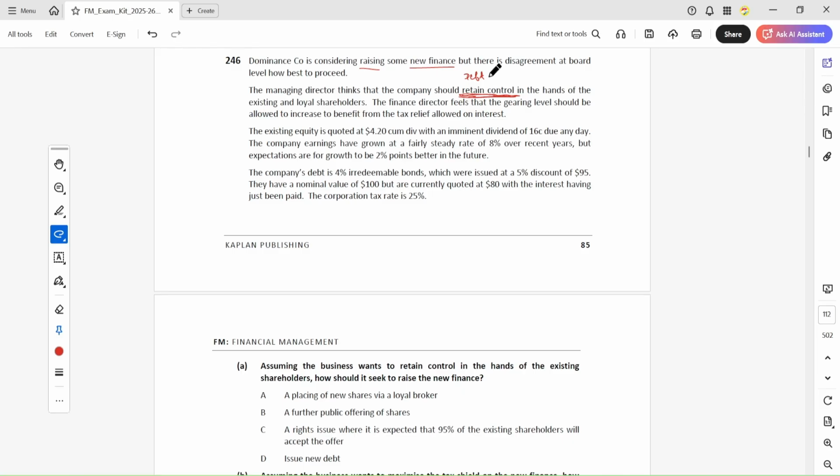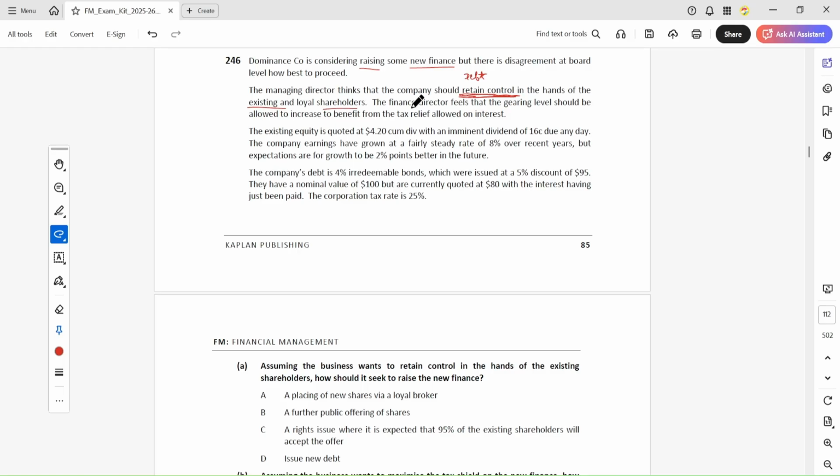You know that debt holders don't have the ownership right. They don't have the voting right, or I can say they don't have the right to interfere in the management. So debt holders will definitely not control the business, and the business will remain within the control of the existing shareholders.